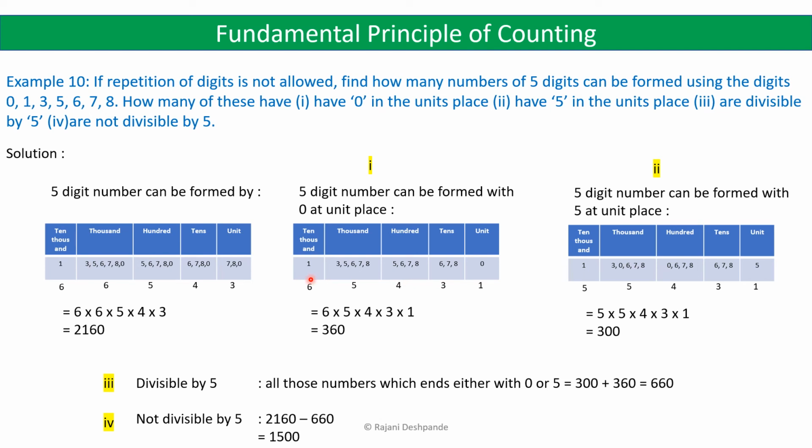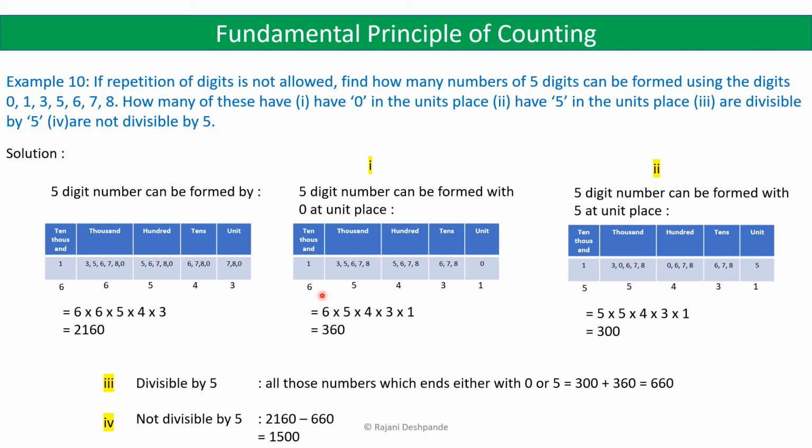Now you cannot use 0 here, but you can have any other digit from the remaining 6 digits. So you have 6 choices here. Again, when you use one of the digits here, you are left with the other 5 digits, because 0 we have already used, so we cannot use 0.